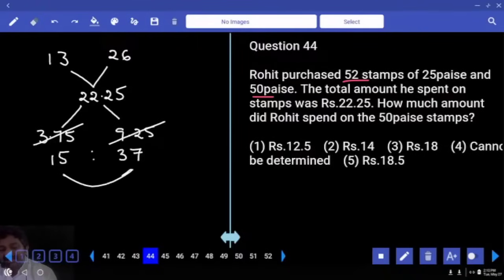How many parts are these? Total how many parts? How many stamps? 52 parts, 52 stamps. Each part, one stamp. And the question is about 50 paisa stamps, right? How many parts? 37.